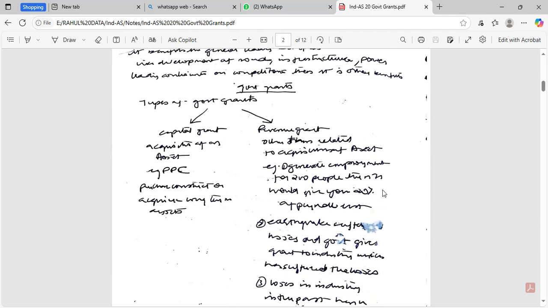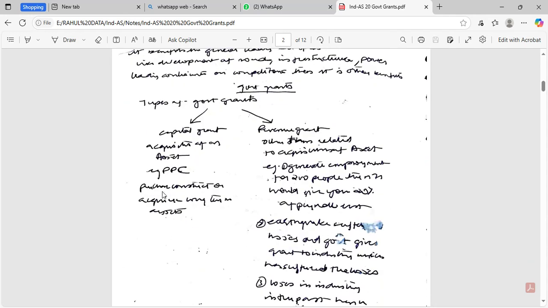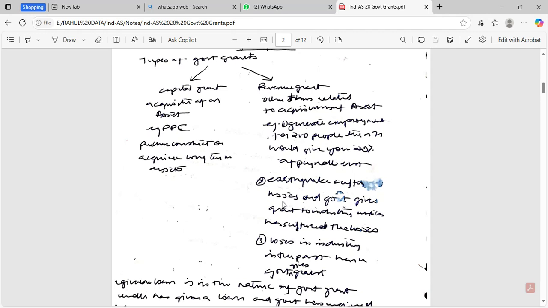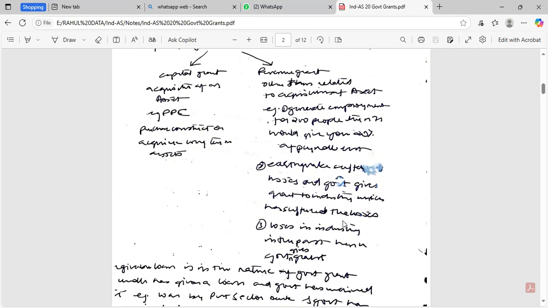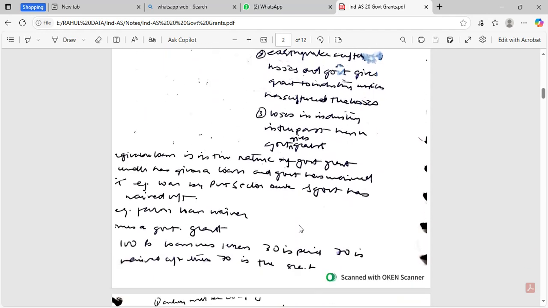Government grants. So, what are the types of government grant? It is the capital grant or a revenue grant. Capital grant is a grant for acquisition of an asset. Example: PPE, purchase, construction, or acquire long-term assets. A revenue grant is not related to acquisition of asset. Example: generate employment for 200 people, then government would give 20% of the payroll cost. Earthquake suffered losses and government gives grant to industries which have suffered losses. Losses in industry in the past, hence government grant is given.